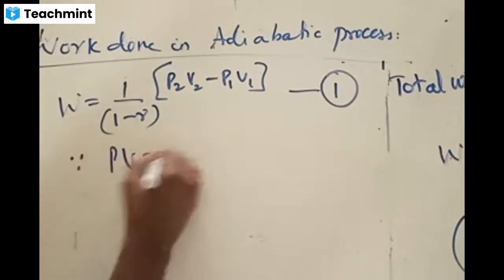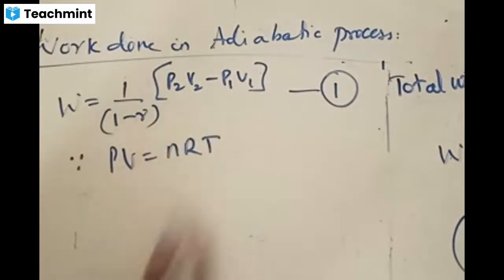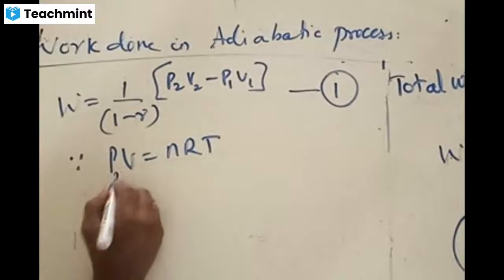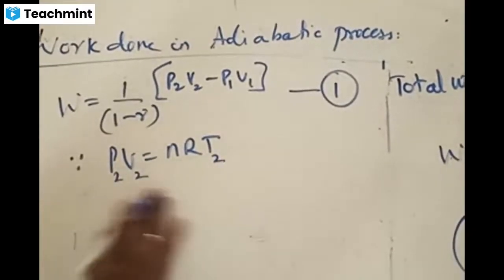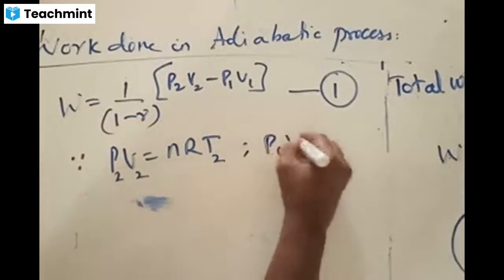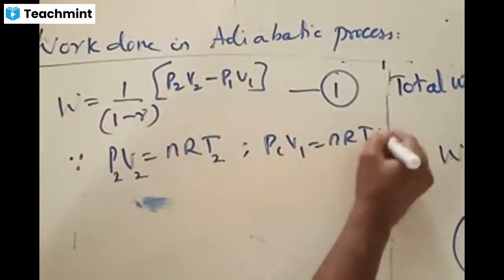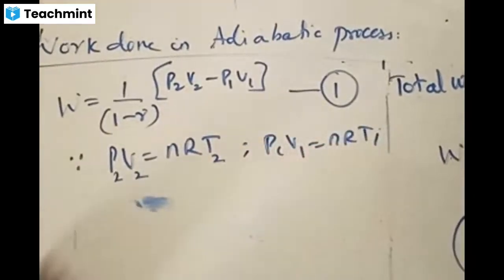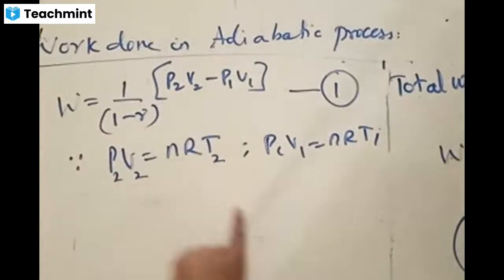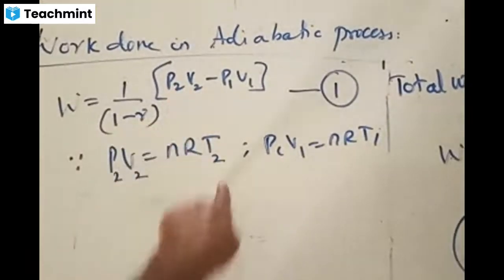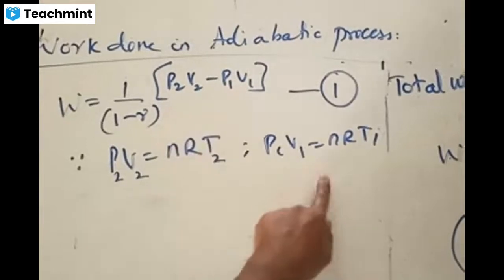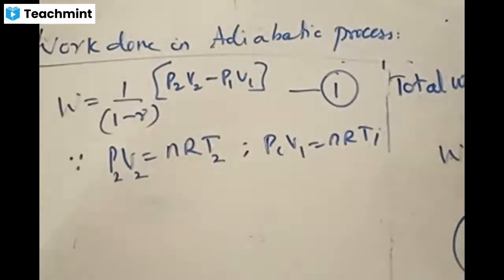Since PV is equal to nRT, P2 V2 is equal to nRT2, and P1 V1 is equal to nRT1. Can you write like this? Since PV is equal to nRT, P2 V2 can be expressed as nRT2, and P1 V1 can be expressed as nRT1. Now if you replace those, what does it become?